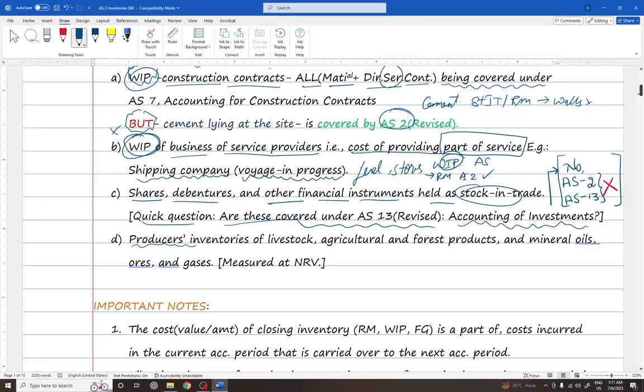Now, producers' inventories of livestock, agriculture, forest products, mineral oils, ores, and gases are not covered under the scope of AS2, but are actually valued at NRV. Why? Because AS2 talks about cost and NRV. Is there any cost relating to livestock, agriculture, forest products? No, that's why it is not covered under AS2.